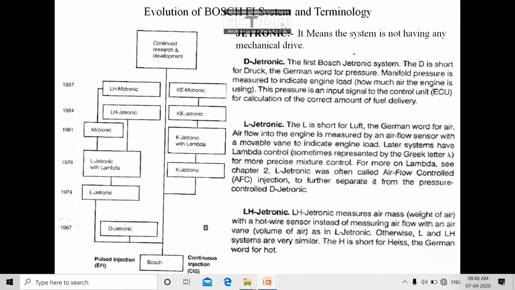Here we are going to see the first terminology, that is J-tronics. In the first Lucas FI system, they used to drive their fuel injection pump with the help of a mechanical drive. Here mechanical drive means they developed the high pressure inside the FIP by using a shaft drive from the crankshaft.